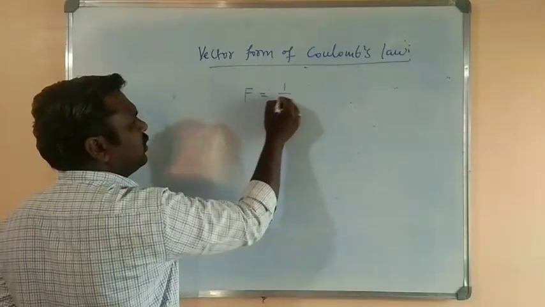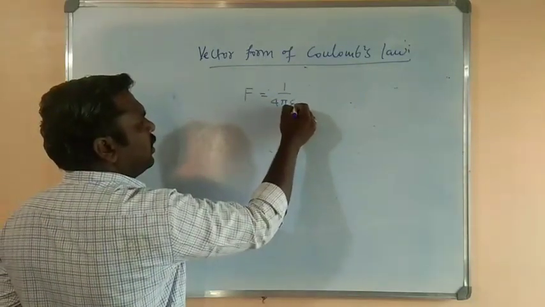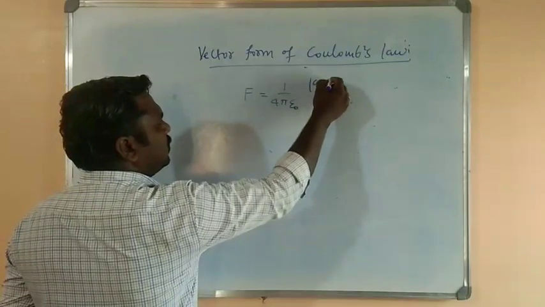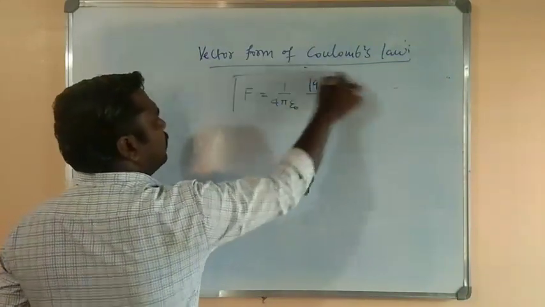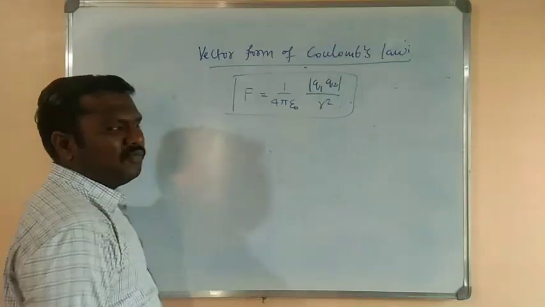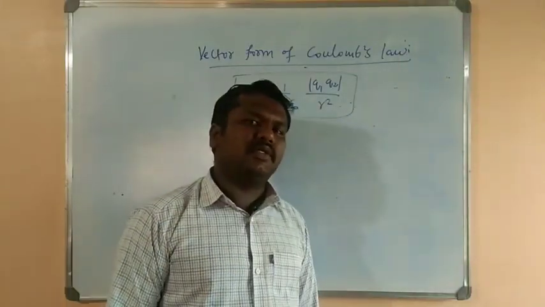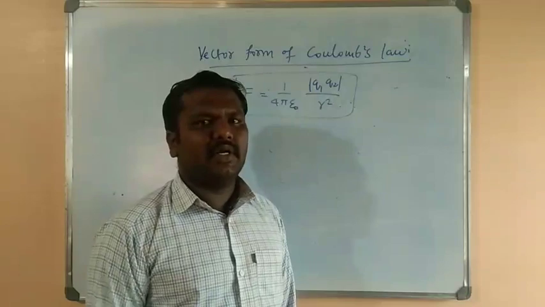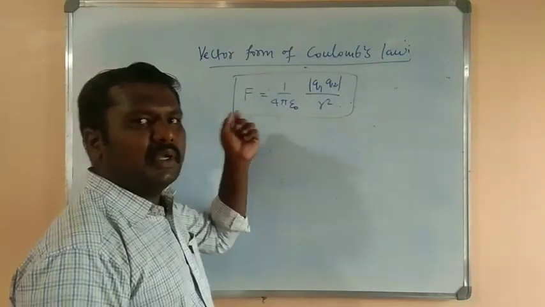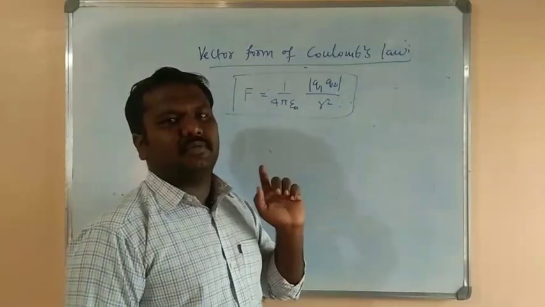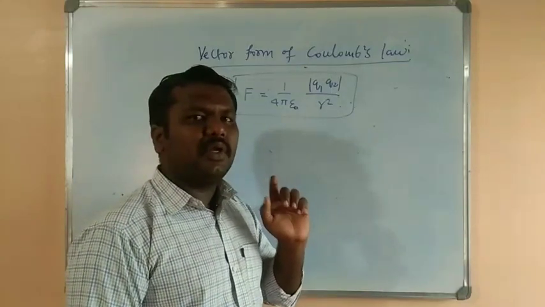F is equal to 1 by 4 pi epsilon naught times the magnitude of the charges Q1 Q2 divided by R square. Here that F, we know, is the force of interaction, and force is always a vector. Therefore this force of interaction has a particular direction.